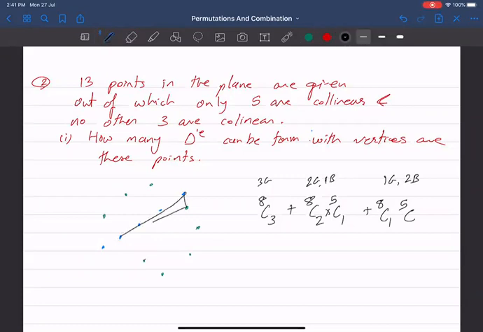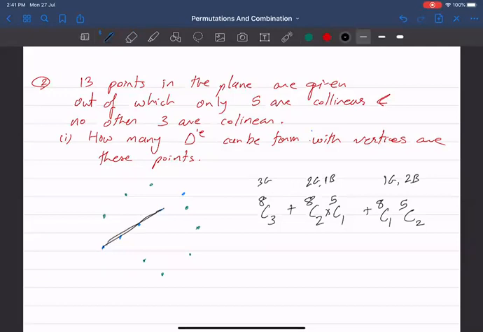Then this could be another triangle. But this could be one triangle again. This could be another triangle. That's okay. So 5C2. Or can I select all the 5 points? If I select 3 of these 5 points, will I get a triangle?